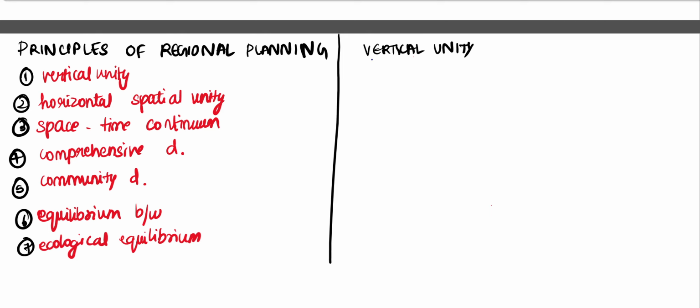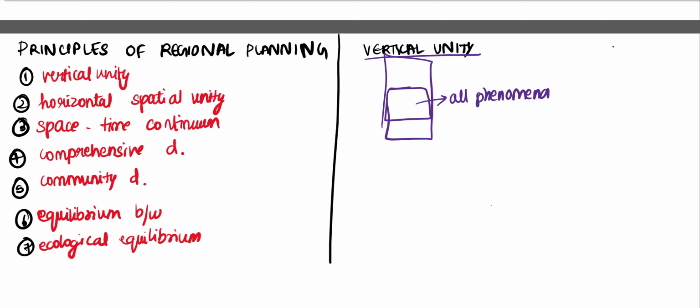Let us see the first principle. The first principle is the principle of vertical unity. When we talk about a region, all the phenomena and all the activity in the region operate in the vertical space. You have to consider the specific vertical space of the region.